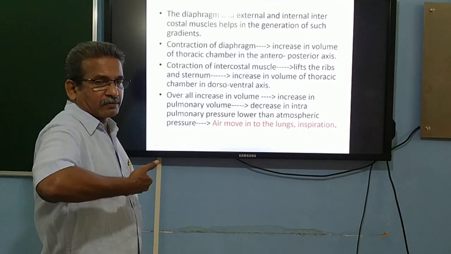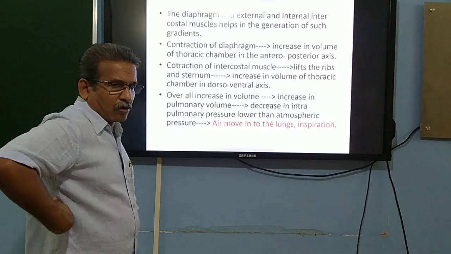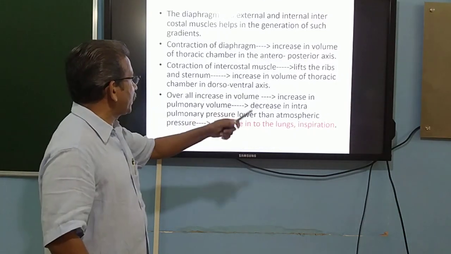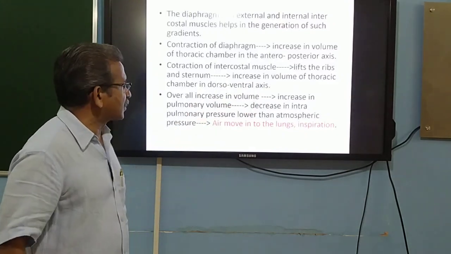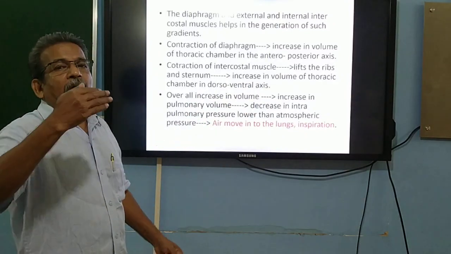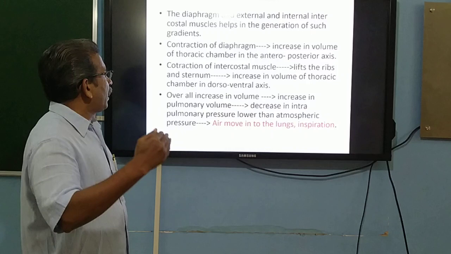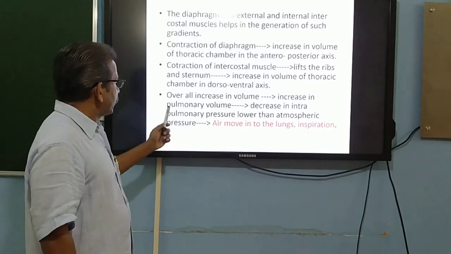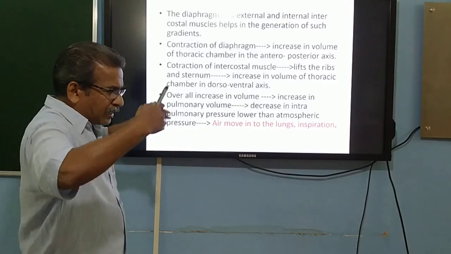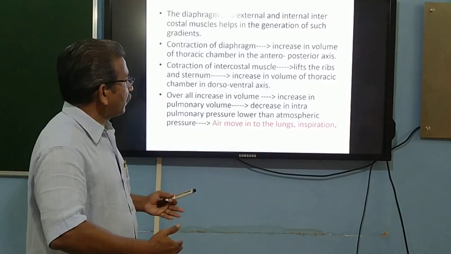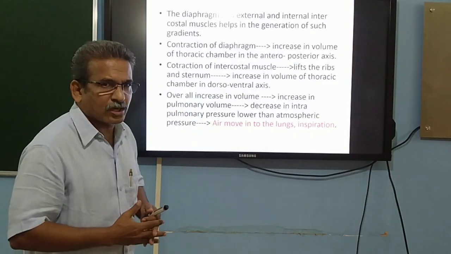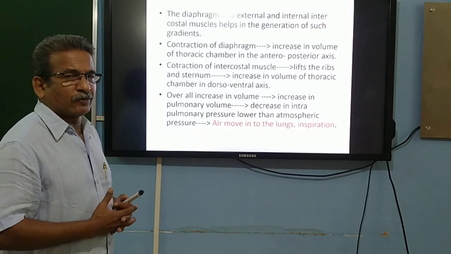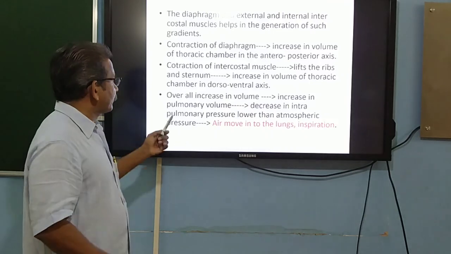In this direction, this is the dorsal part of the body and this is the ventral part of the body. In this particular direction, an increase in volume of the thoracic chamber is happening as a result of the contraction of the intercostal muscle. So there is an overall increase because of the working of the diaphragm as well as the intercostal muscles. There is an overall increase in the volume of the thoracic chamber.